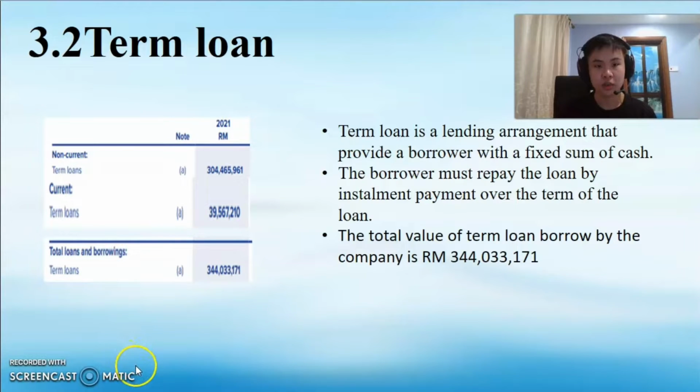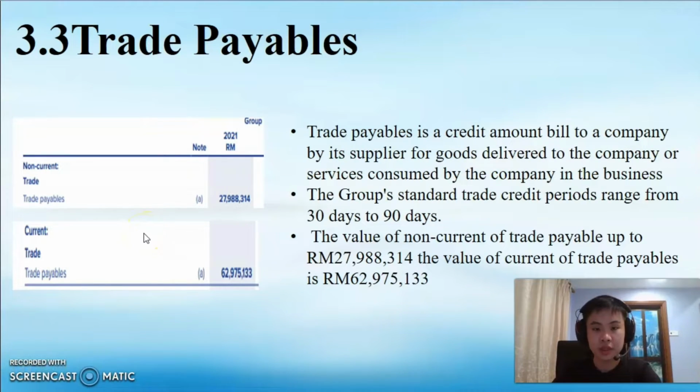3.2 Term loan. A term loan is a lending arrangement that provides a borrower with a fixed sum of cash. The borrower must repay the loan by installment payments over the term of the loan. The total value of the term loan borrowed by the company is 344,033,171.